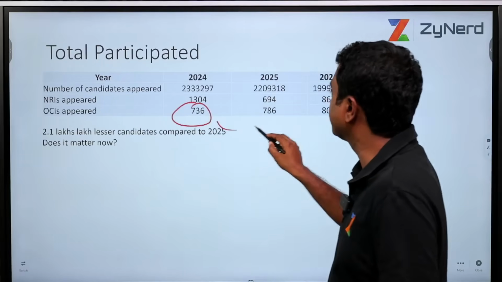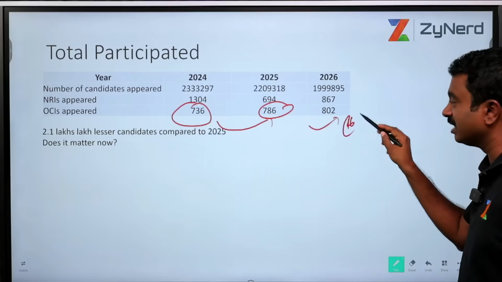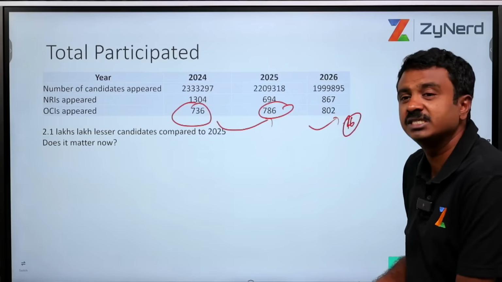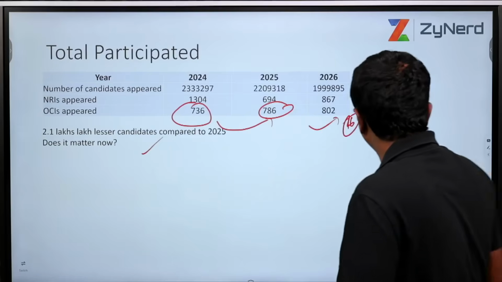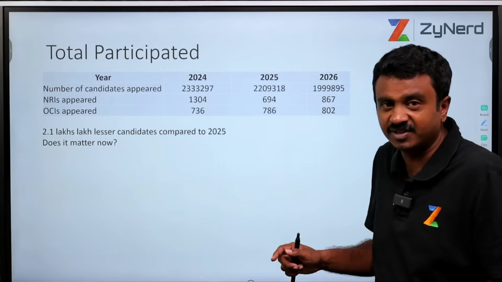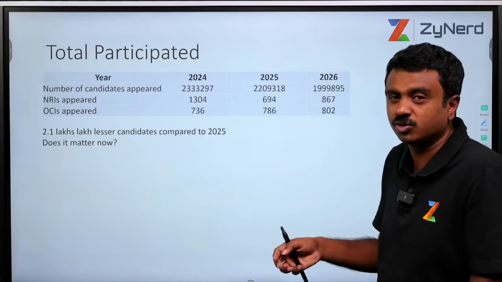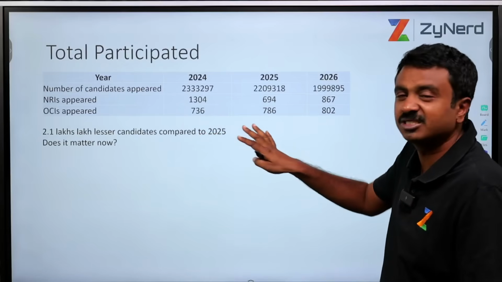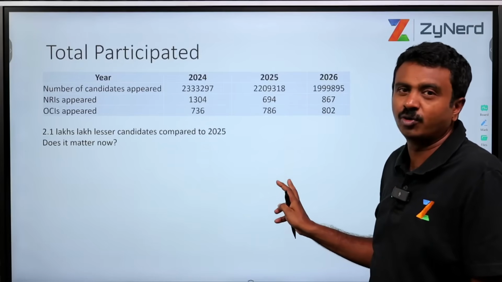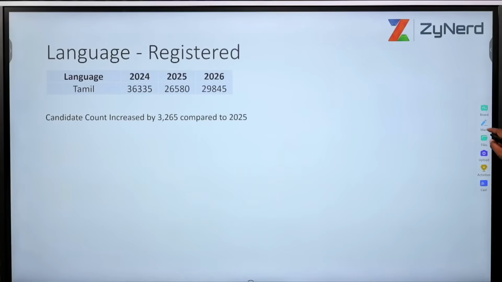And OCAs who appeared. Again, OCAs appeared has gone up from last year by around 16. Yes, the number of OCAs keeps increasing, but how many of them are eligible for these seats? That differs. How eligible for OCA category seats or NRI category seats, that differs. How many of them have become eligible for Indian national seats, that also makes a difference. But as far as this is concerned, don't look at these statistics much. All that matters is your all India rank and how many people are below that, how many people are above that.